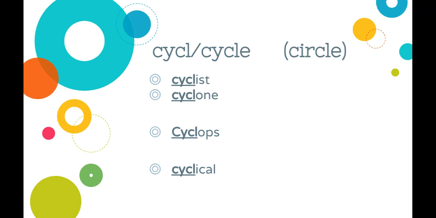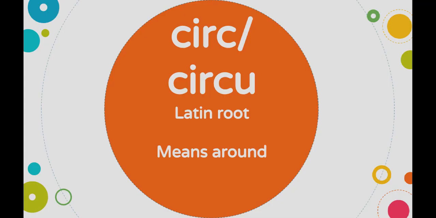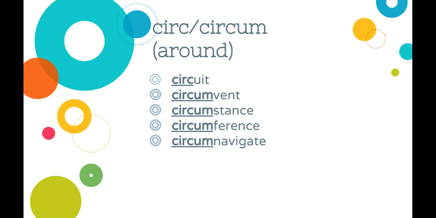Cyclical is the tricky word out of this group because it doesn't sound like cycle. It sounds like sickle. So you have to remember that even though the Y sounds like an I, si, instead of sigh, it does still have that CYCL root in it. So cyclical. Your next root is circ and circum, and these mean around. So your words are circuit, circumvent, circumstance, circumference, and circumnavigate.